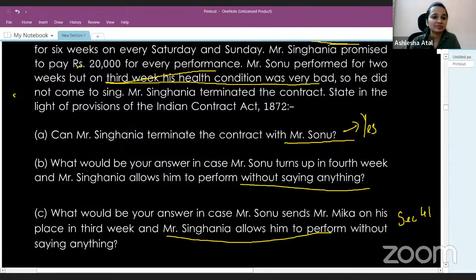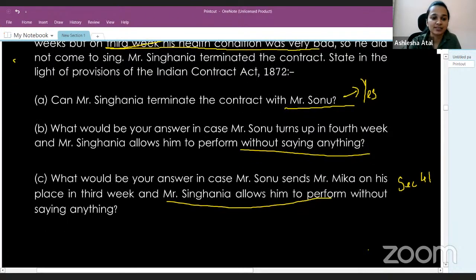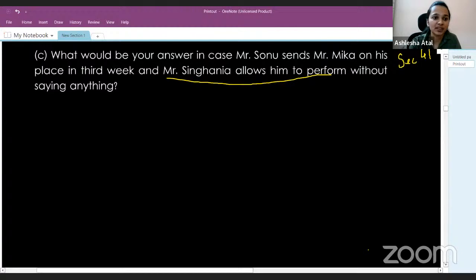Is this clear? We can have a look at the answer here.